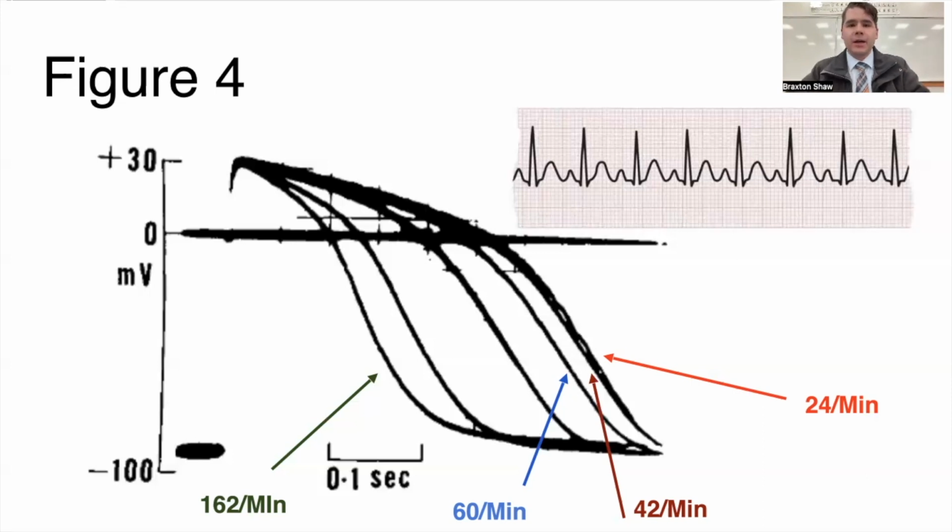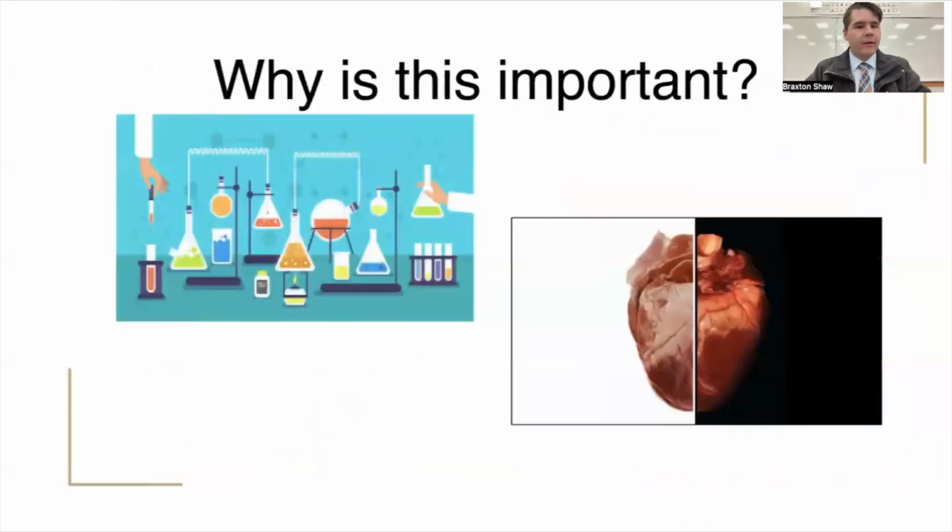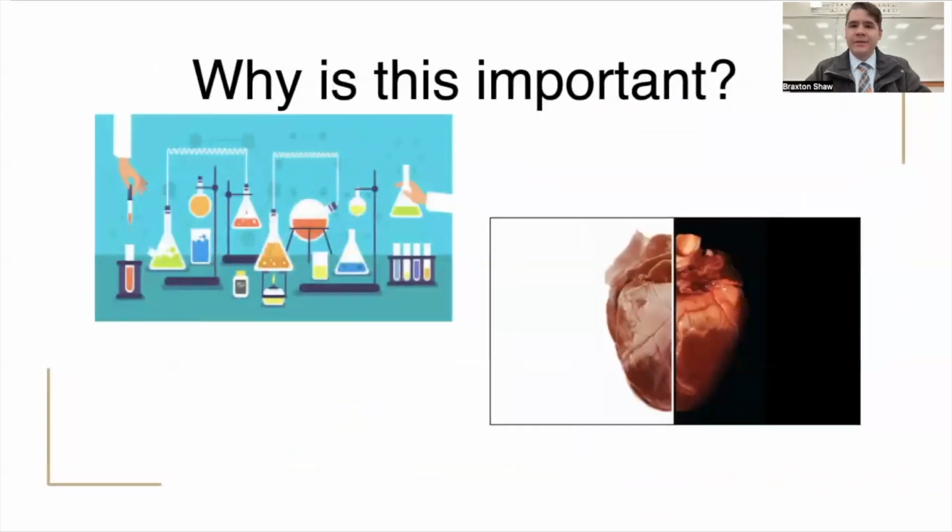All right, so let's talk about why our research is important. As my colleagues pointed out earlier, a lot of the research that's been done on hearts hasn't been done on human hearts at all. It's been done on animal hearts, and that's because human hearts are a lot more valuable, right, than animal hearts, than animals just in general. And as a result of that, we know a lot about animal hearts. We don't know a whole lot about human hearts.